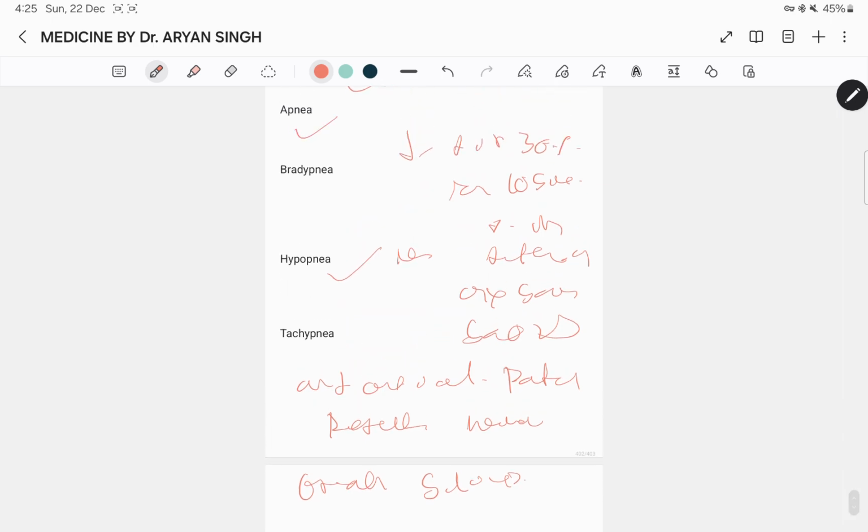Apnea is the complete cessation of airflow for at least 10 seconds during sleep. Bradypnea is a term typically used to describe an abnormally slow respiratory rate, but it is not specifically related to this clinical object. And tachypnea refers to an abnormally rapid respiratory rate.